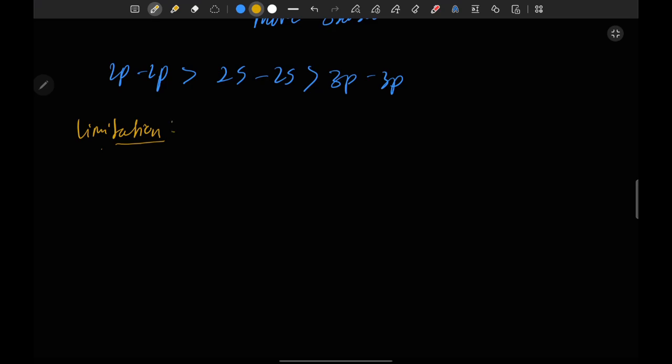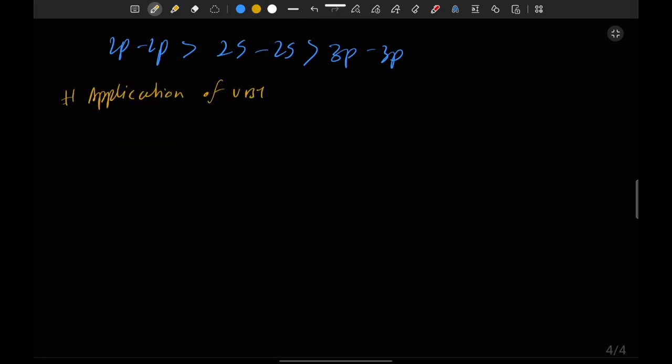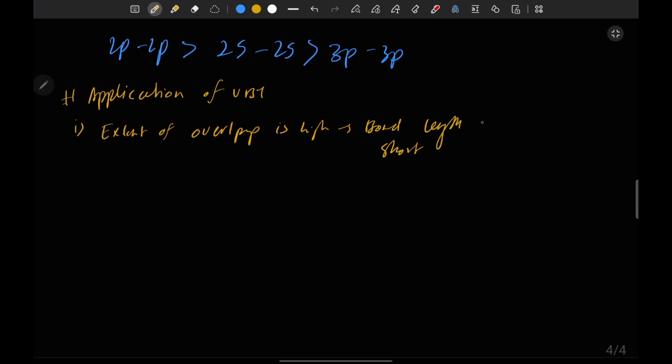First, the applications of VBT: if the extent of overlapping is high, then only the bond length will be short, bond energy will be high, and in that case the bond strength will also be high.